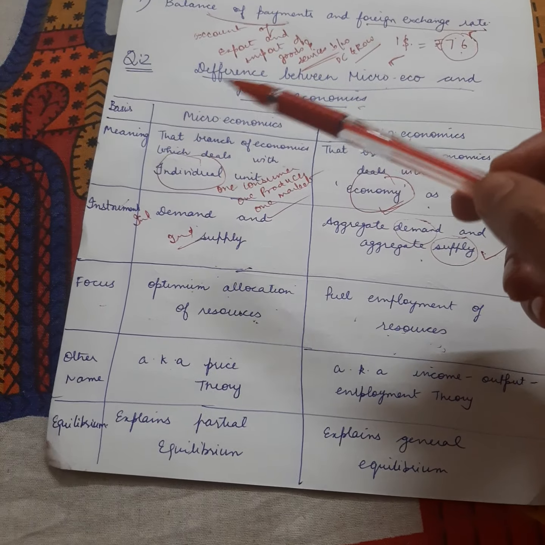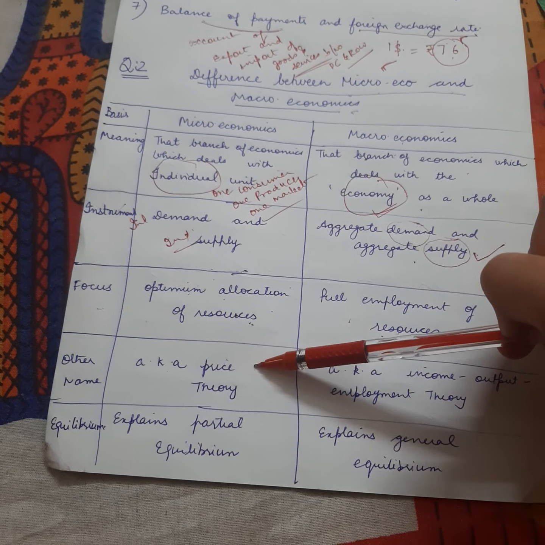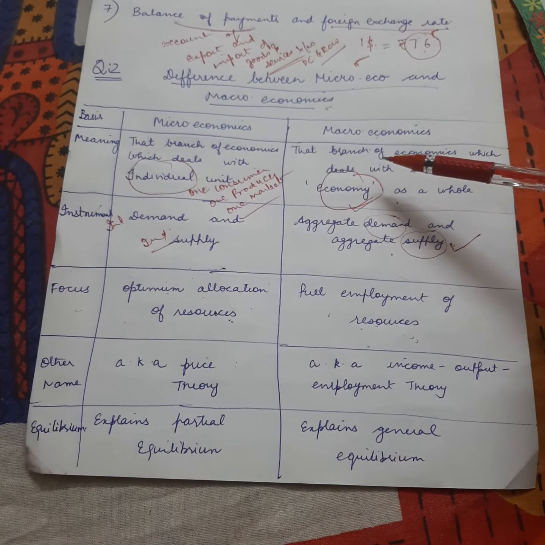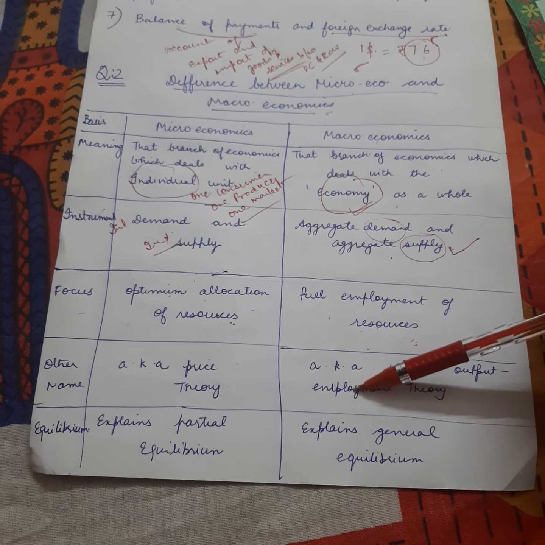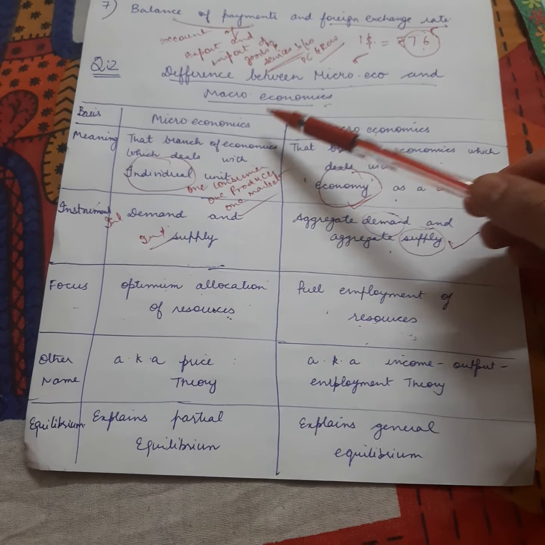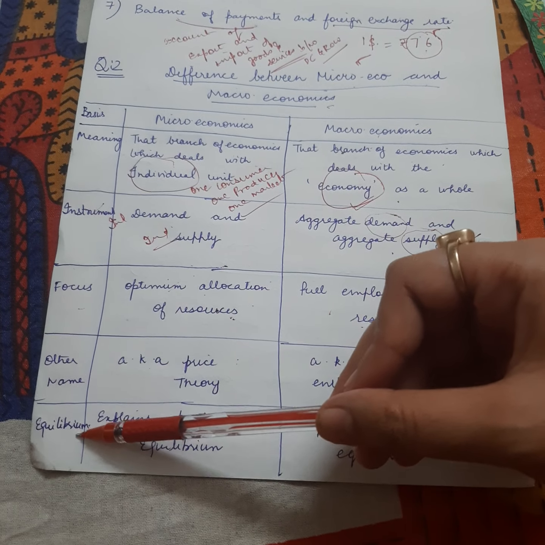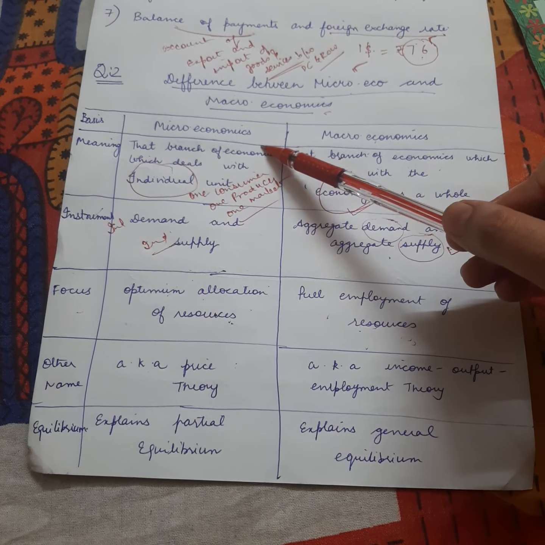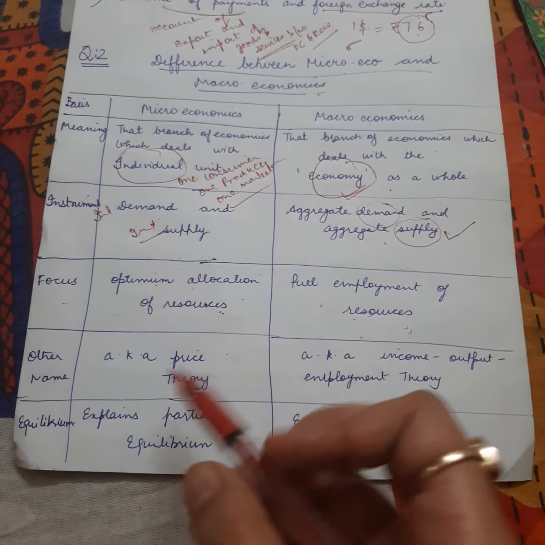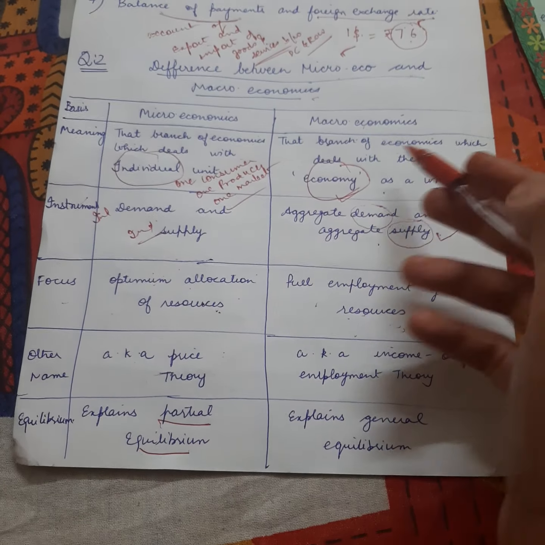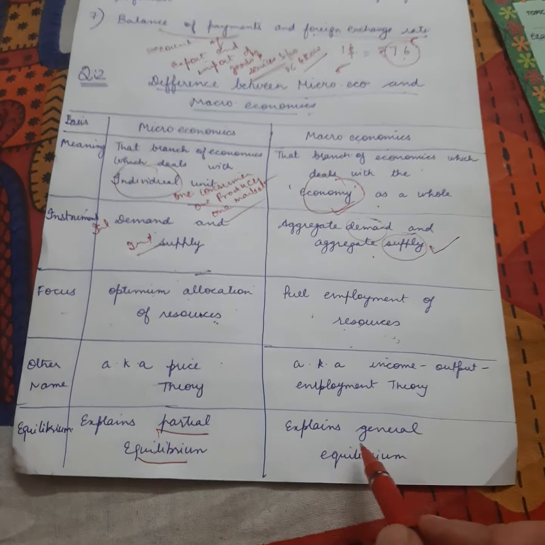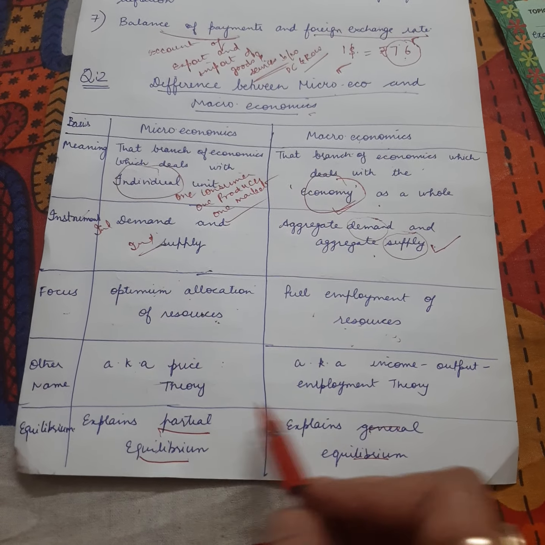Next, the other name of microeconomics is price theory. And the other name of macroeconomics is income, output, employment theory. Next, how is equilibrium established in case of microeconomics? It explains the condition of partial equilibrium, and macroeconomics explains the conditions of general equilibrium. Understand the difference between the two.